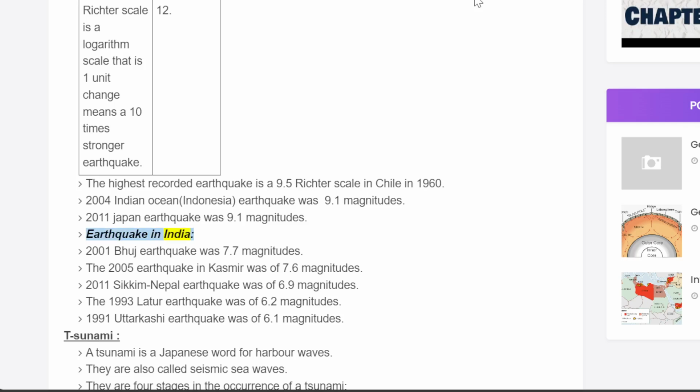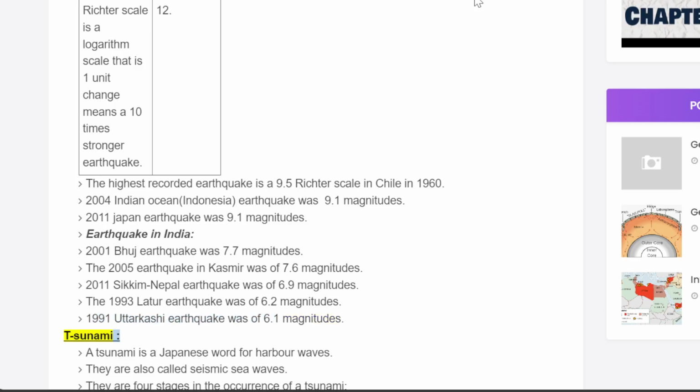Earthquakes in India. The 2001 Bhuj earthquake was of 7.7 magnitude. The 2005 earthquake in Kashmir was of 7.6 magnitude. The 2011 Sikkim-Nepal earthquake was of 6.9 magnitude. The 1993 Latur earthquake was of 6.2 magnitude. The 1991 Uttarkashi earthquake was of 6.1 magnitude.